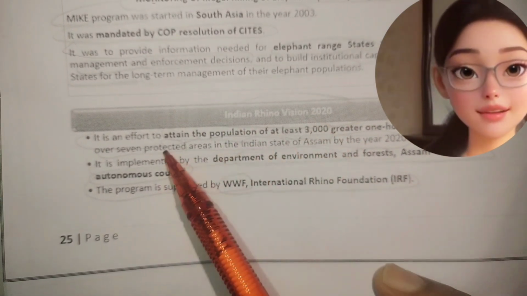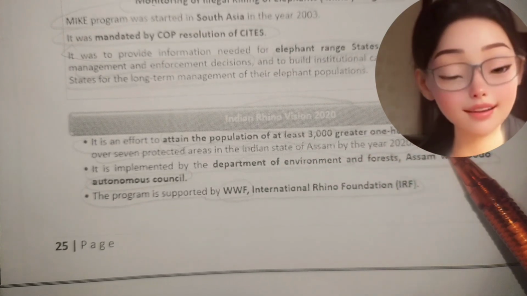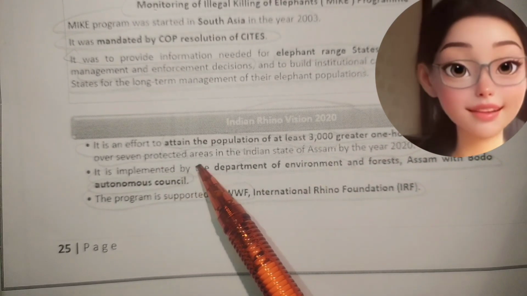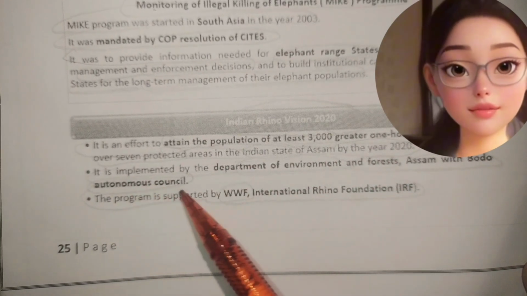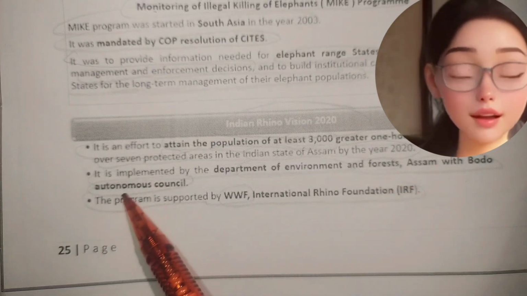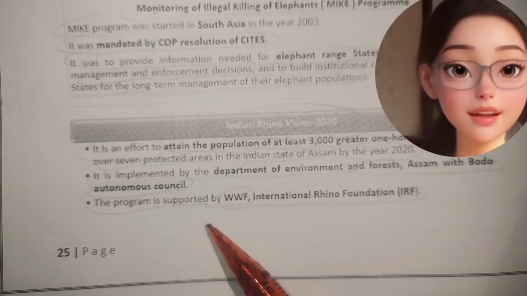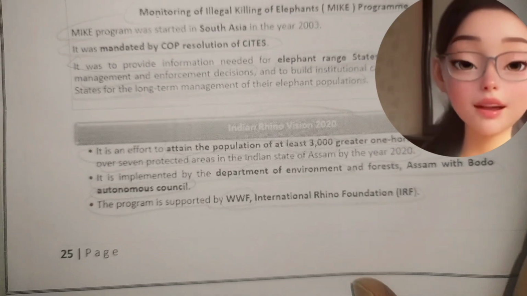India Rhino Vision 2020. It is an effort to attain a population of at least 3,000 greater one-horned rhinos spread over 7 protected areas in the Indian state of Assam by the year 2020. It is implemented by the Department of Environment and Forest, Assam with the Bodo Autonomous Council. The program is supported by WWF and International Rhino Foundation, IRF.